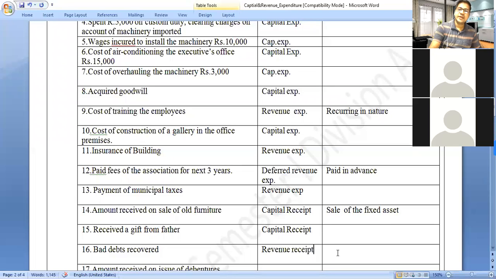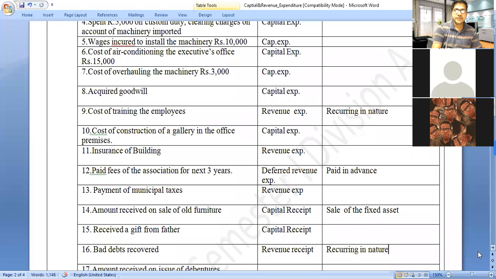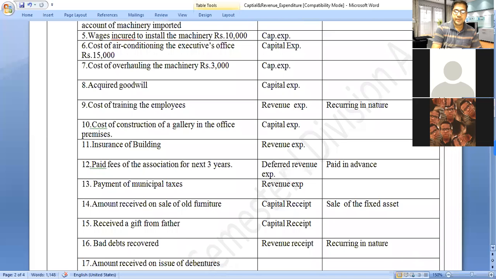It is recurring in nature. A revenue receipt is recurring in nature. These things you have to keep in mind about what we have to study here, about our expenditure and what kind of expenditure it is.